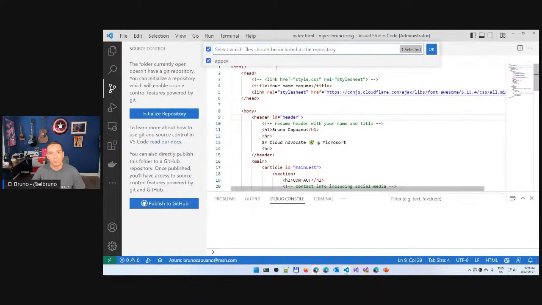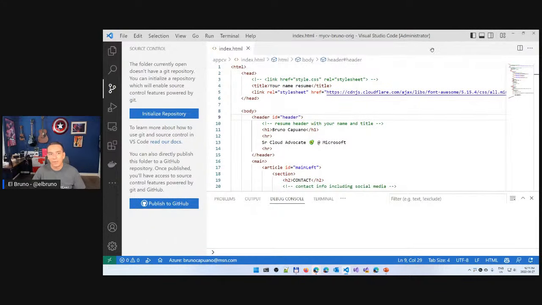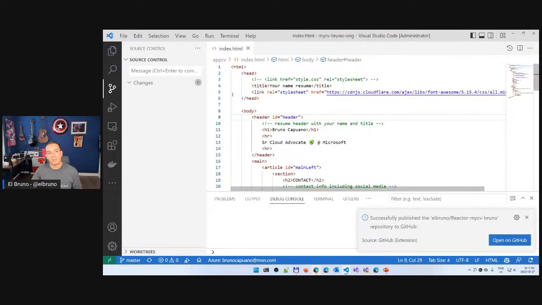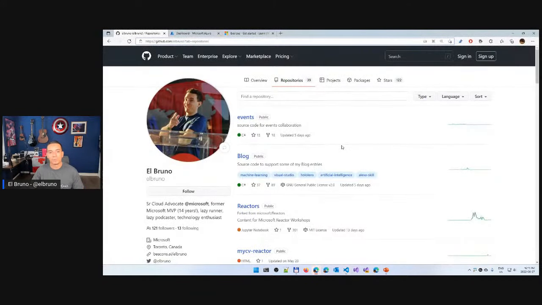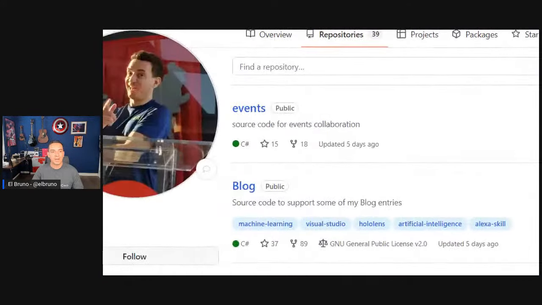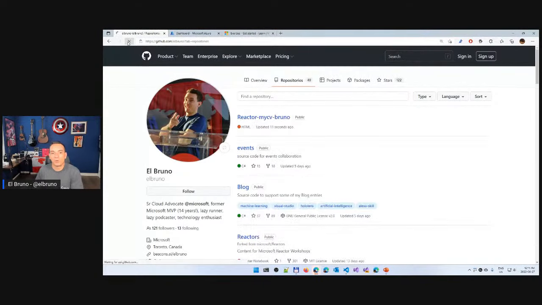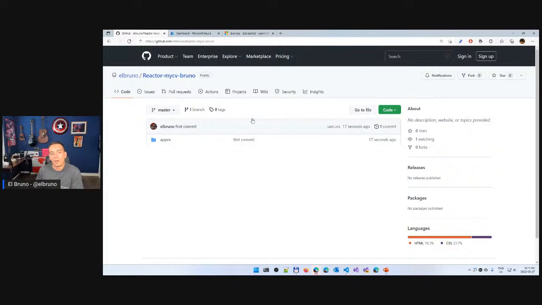If someone wants to play around, it's going to be there. Select the folder. There it is. And it's going to be everything there. So it's created. I have my branch. I have everything there. And if I go back to GitHub, remember, right now I have events and blog, the two that I run. If I refresh my repositories, I will have Reactor, my CV, Bruno, and everything else.